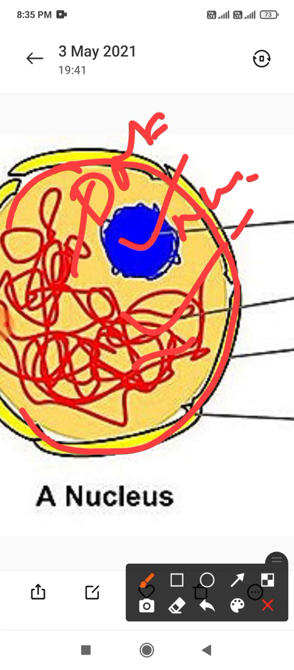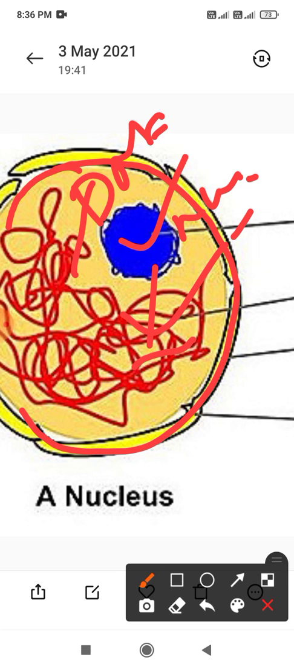On the basis of the presence or absence of an organized nucleus, cells are categorized into two types. Children, how many types? Two. The first one is the prokaryotic cell, meaning without an organized nucleus, and the eukaryotic cell means with an organized nucleus.